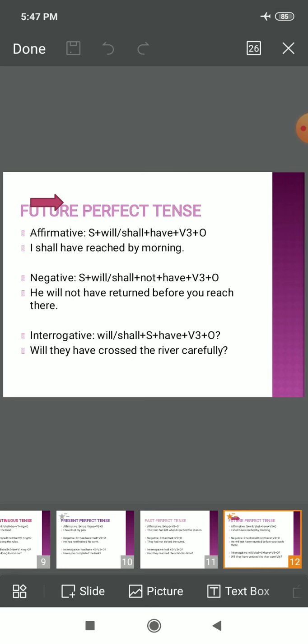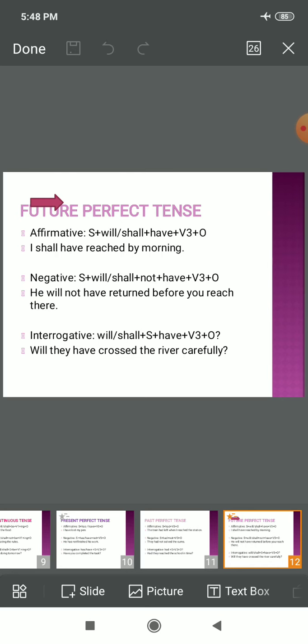So in the next, negative sentence, subject plus will have or shall have plus not is added, and children, bear it very carefully that not comes between will and have. We cannot write he will have not returned. No, that is a wrong utterance. But we'll write he will not have returned before you reach there. Whenever there is a negative sentence in future perfect tense, between will and have we will insert the negative, not. He will not have returned before you reach there.